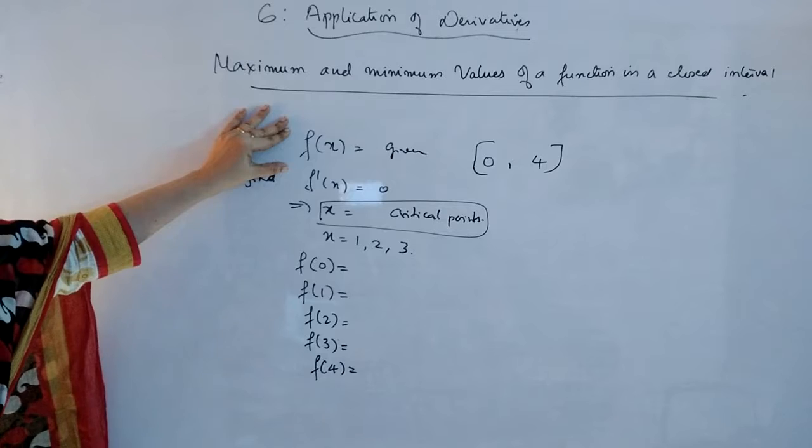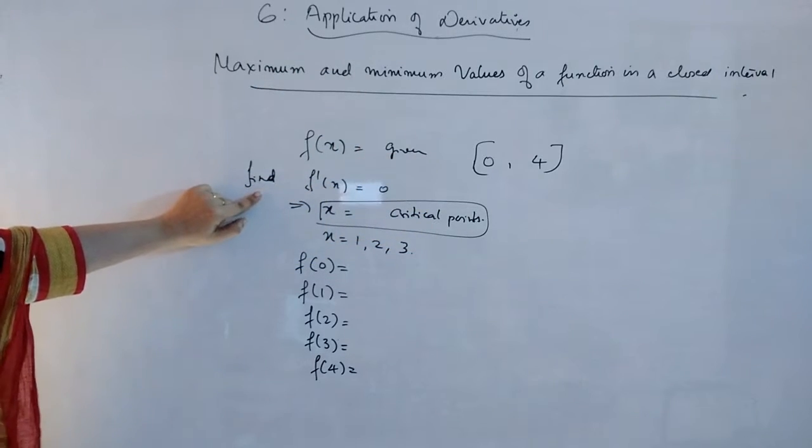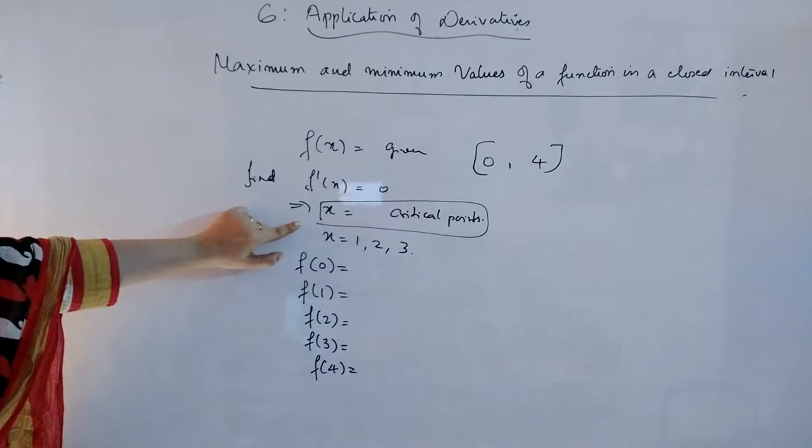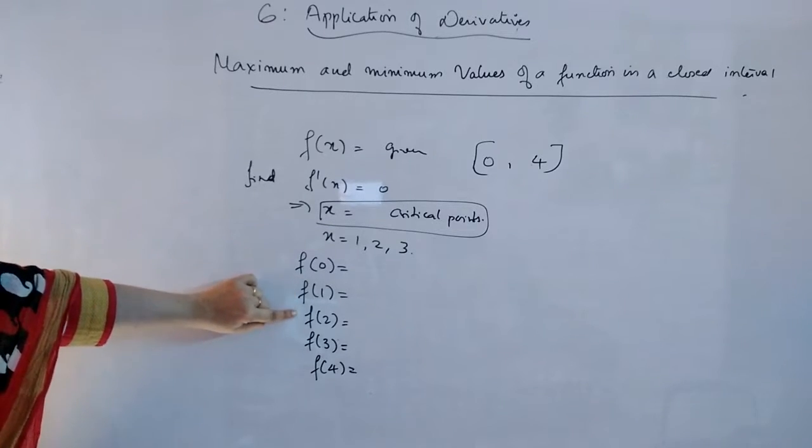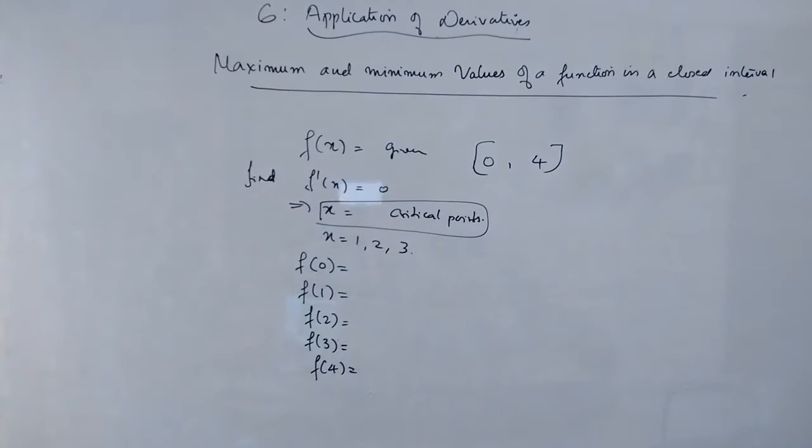Function is given in a closed interval. First you have to find f dash of x, find the critical points, and check the function's value at each of the points, including the endpoints given in the question. The maximum value will be the absolute maximum, and the minimum will be the absolute minimum.